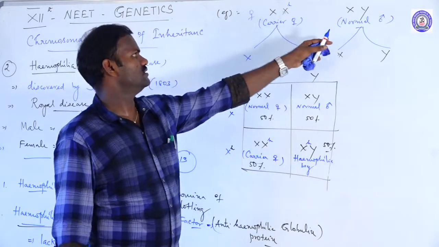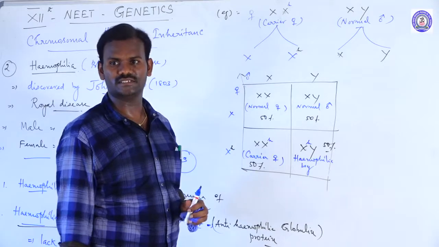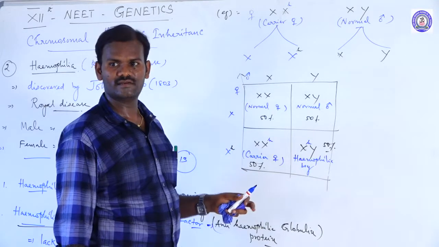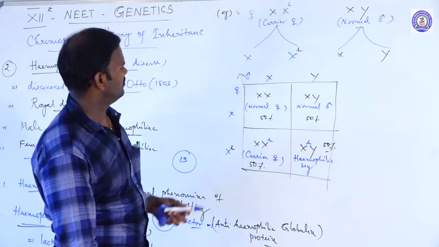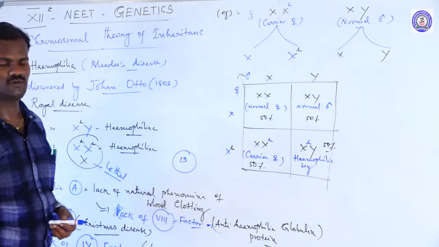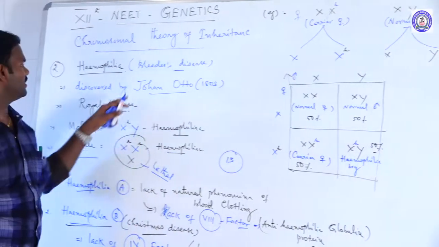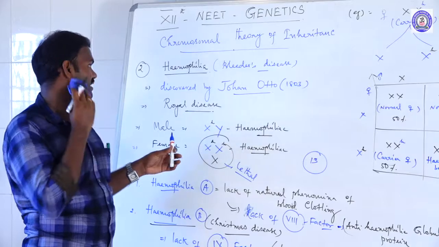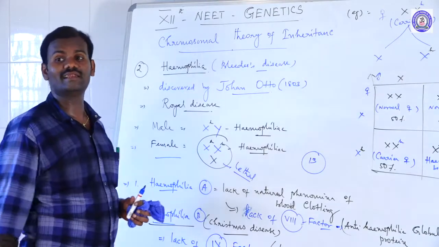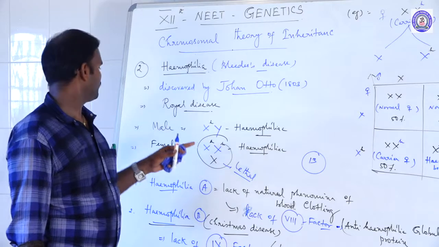The same, if suppose the male is an affected person and the female is a carrier, there are 50% chances for both. You can take a lot of examples also. So hemophilia is commonly called bleeder disease. It was first noted by John Morton in the year 1803, and it is also called royal disease.